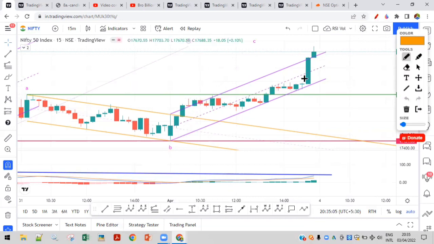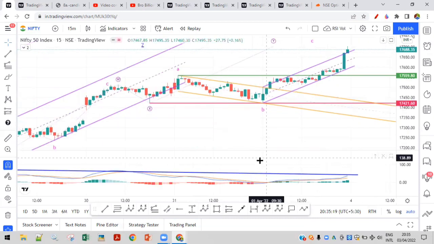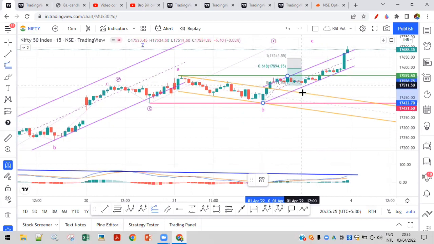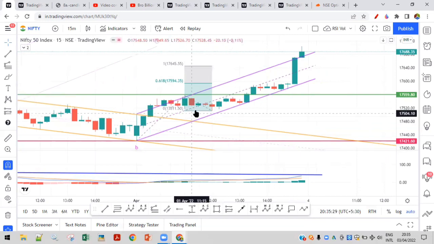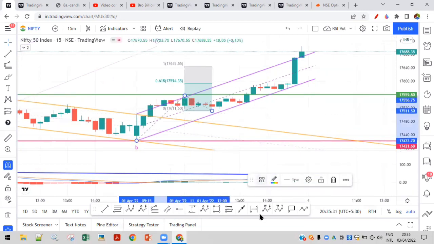So the second case will be opening a gap up, and that can happen as well. So 1, 2 is here, and the third wave is still in progress, going on the upside. It could make a top somewhere and then a drop is also possible. So let's try to understand how much wave 3 went on the upside based on Fibonacci extension. This was the sluggish move, right? But even that, it went upside.